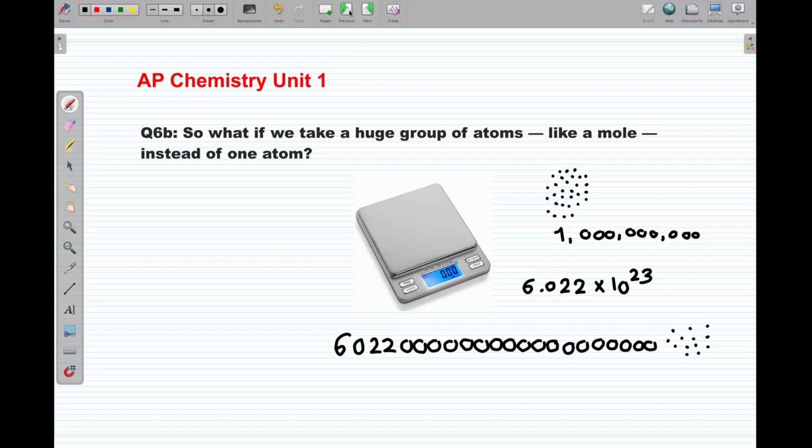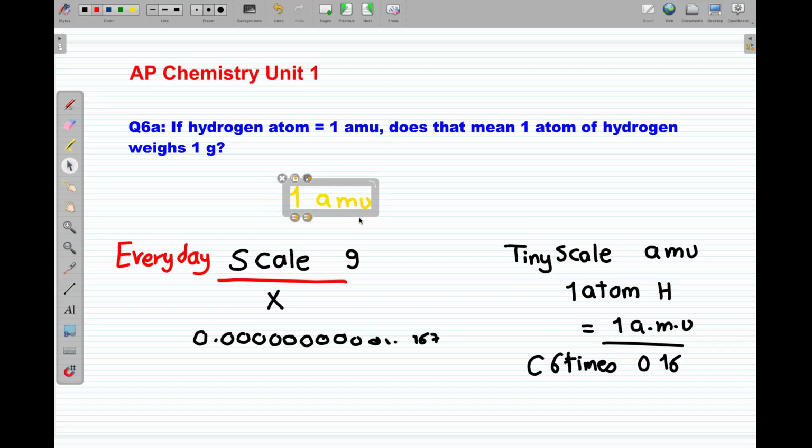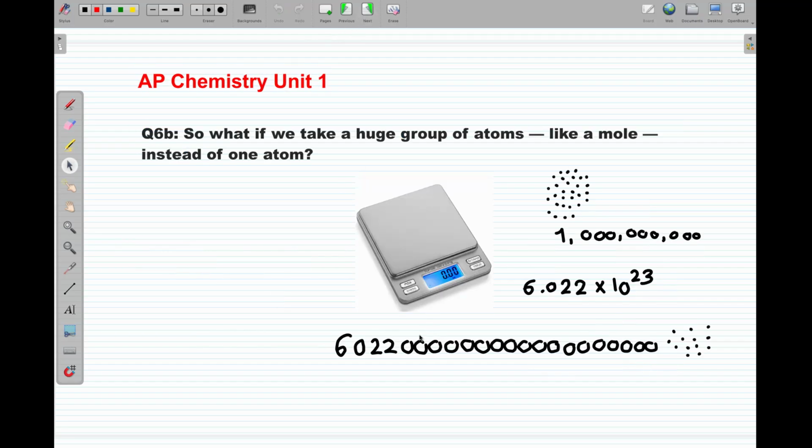Which scale you are talking about? Our scale? Yes, we are going to finally be able to use our everyday scale, the gram scale, to measure that. But remember, that's not the AMU scale. That's the big scale that we are using every day. But how, mister? You said you are not able to use it. Yeah, I'm not measuring one atom now. I'm measuring that big number of atoms. So what is the count again? This is a very big count.